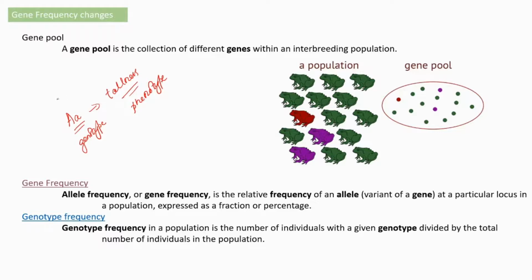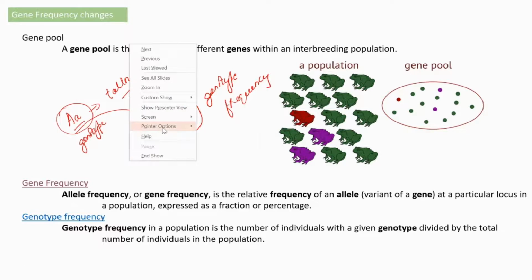So, if we consider a population and try to understand the frequency of a particular genotype in this population, that number is called genotype frequency.